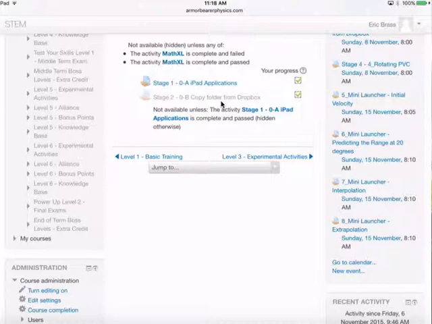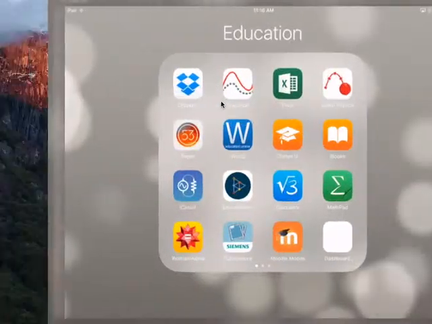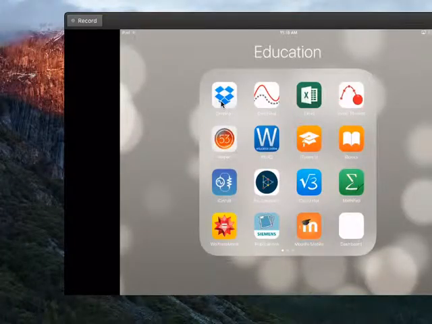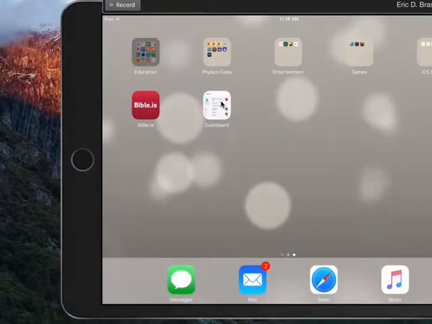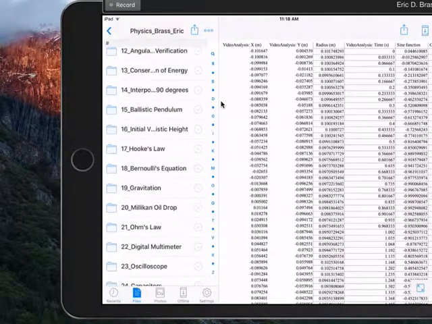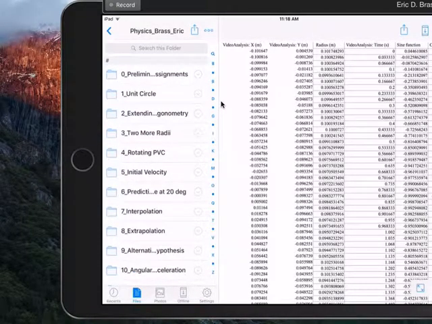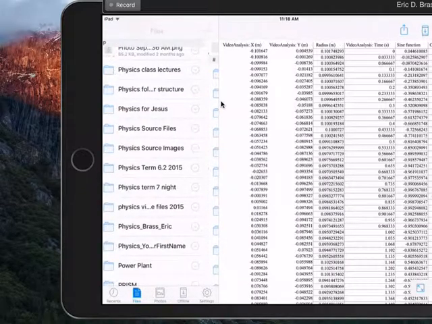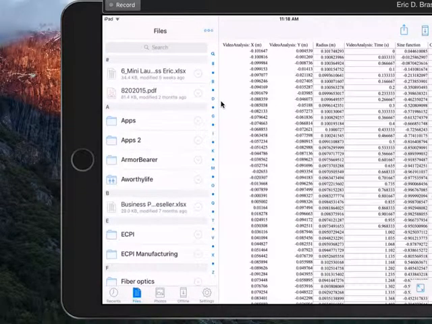And when I say I'll stop it, let me go ahead and go to Dropbox, just like I said in the directions. And this is not the directions, that is a photo. So I need to go to Dropbox here, and I want to go into my folder here. And you'll notice that I have a bunch of folders.